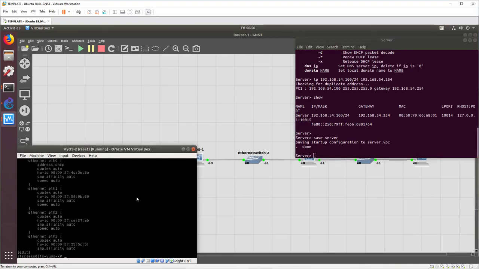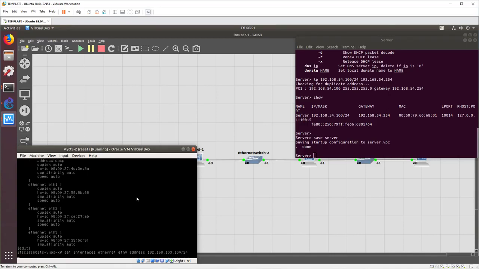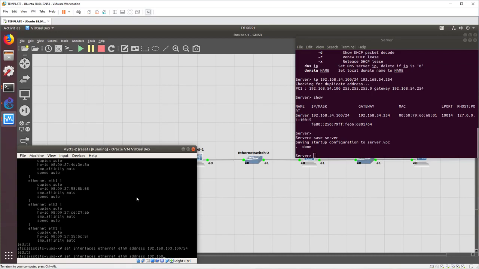So we need to go and usually the first thing I do when I sit down at a router is run the config command because I want to see what's going on. So we can see here VyOS 2 looks pretty blank, the standard way we expect it to look. So let's do our config commands. Set interfaces ETH0. So we'll start with ETH0, and its address is 192.168.103.100/24. And we're going to remove.